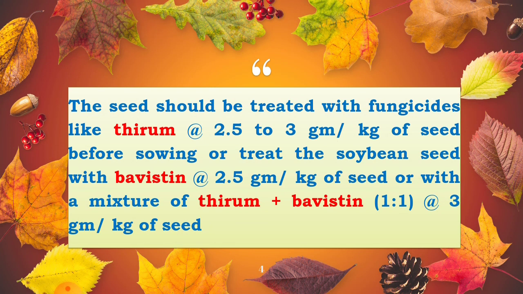Fungicides like Thiram at the rate of 2.5 to 3 gram per kg of seeds before the sowing of the crop, or the seeds are also treated with Bavistin at the rate of 2.5 gram per kg of seeds, or a mixture of Thiram plus Bavistin in 1:1 proportion at the rate of 3 gram per kg of seeds for controlling the attack of fungal diseases like wilt. This is the fungicidal seed treatment.